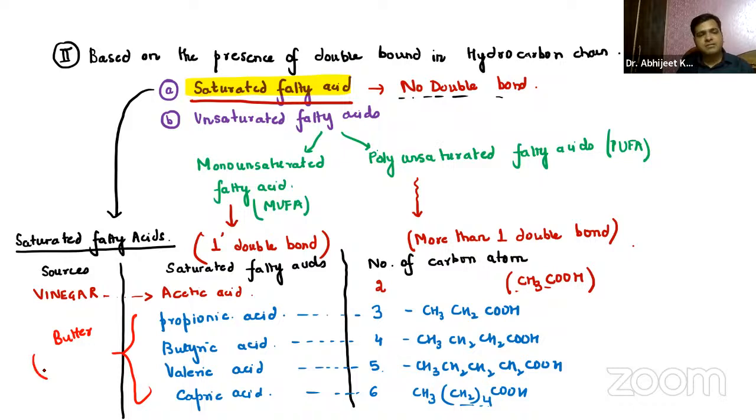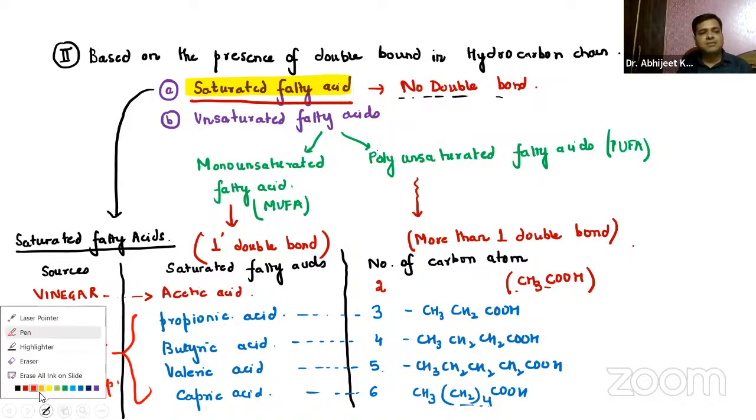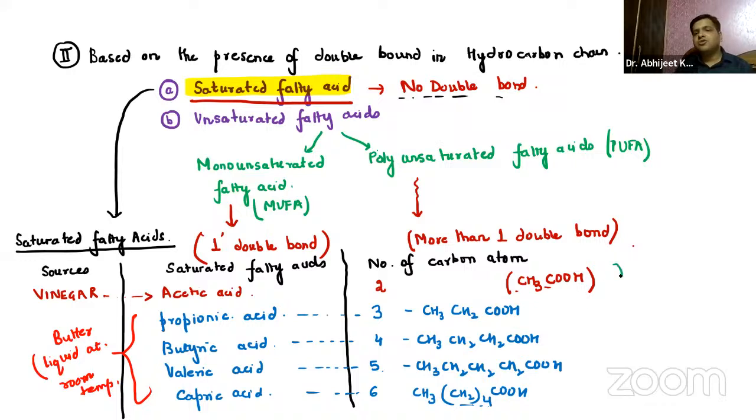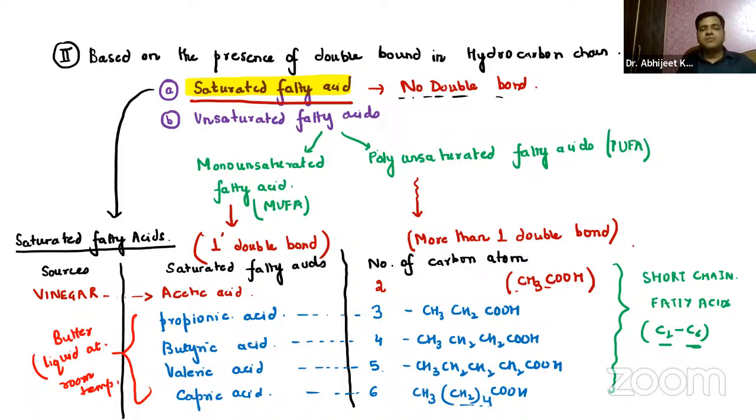So yes, guys, remember, these are all butter, that is, liquid at room temperature. These are nothing but the short chain fatty acids. Again, going by the definition, guys, it is from C2 to C6, carbon 2 to carbon 6, right?